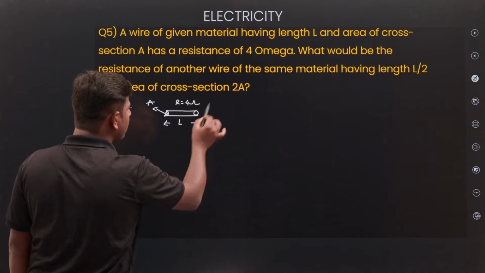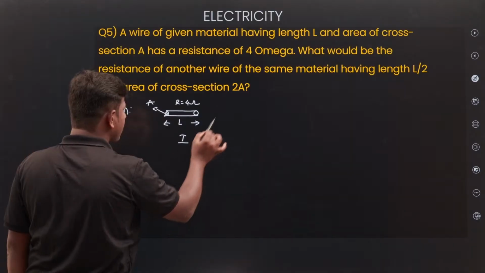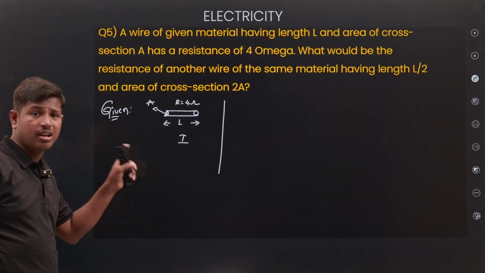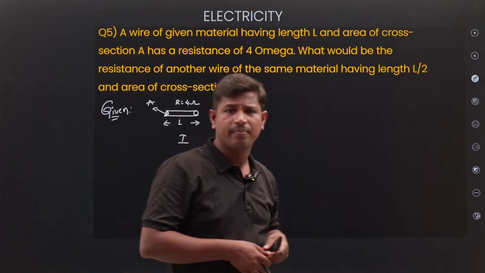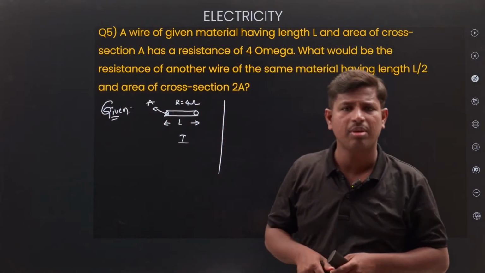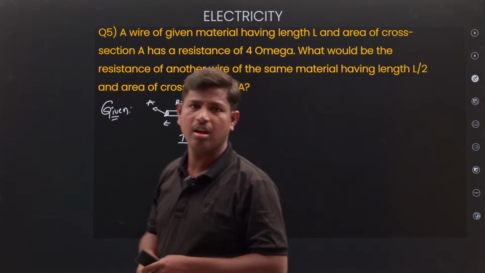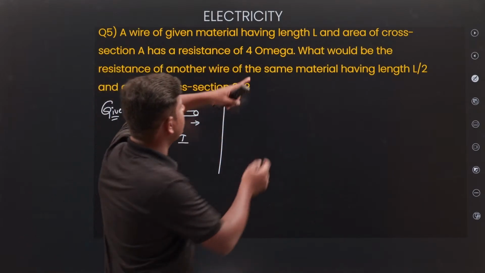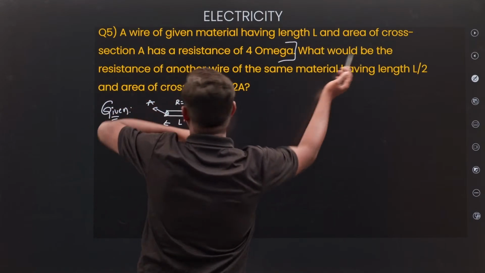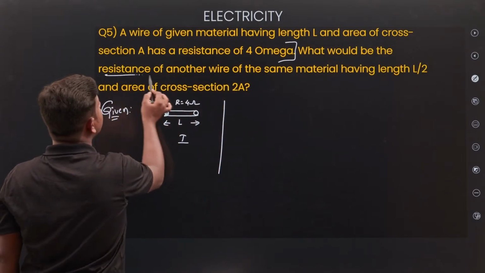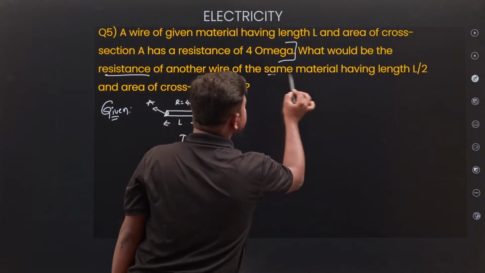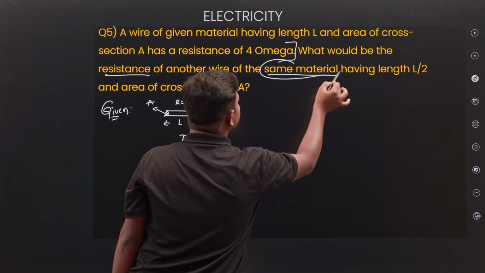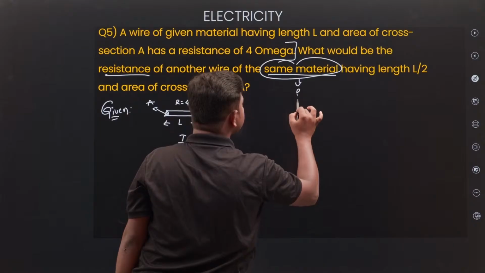Up to here, let us take case 1. In case 1, what is given? A length of the material, resistance of the material, area of the material. Up to here completed. Next, what would be the resistance of another wire of the same material? Material will be the same, so resistivity is also the same.